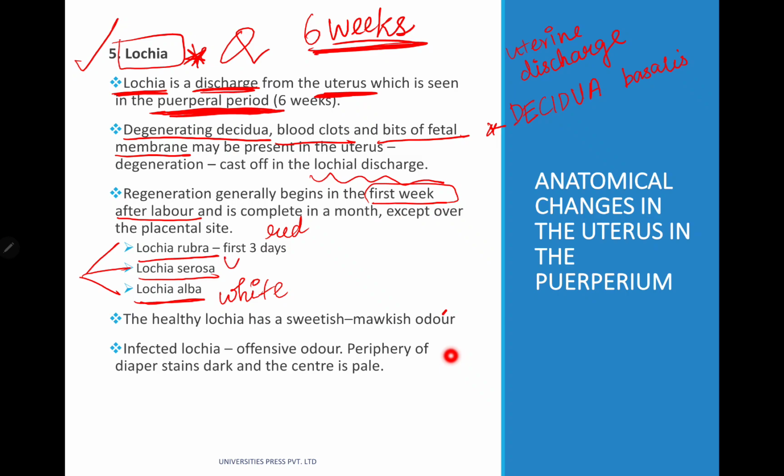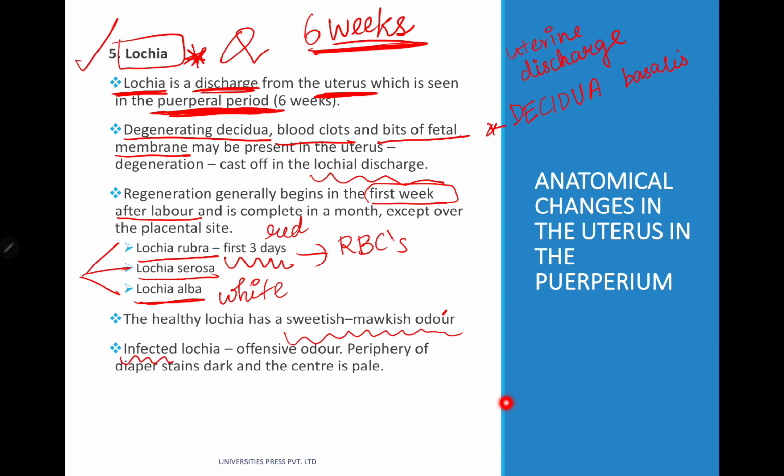So Lochia rubra is seen in the first 3 days because there are some RBCs along with it. That's the reason why it's red in color. So Lochia rubra is seen in the first 3 days. Then you have Lochia serosa. After Lochia serosa, we have Lochia alba. The healthy Lochia has a sweetish, mawkish odor.